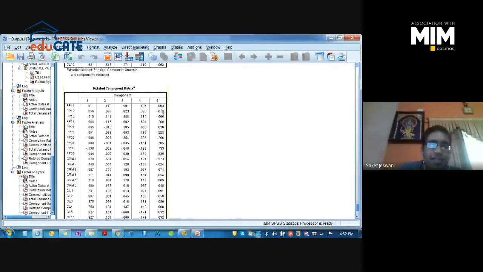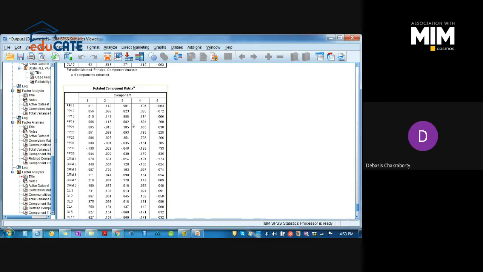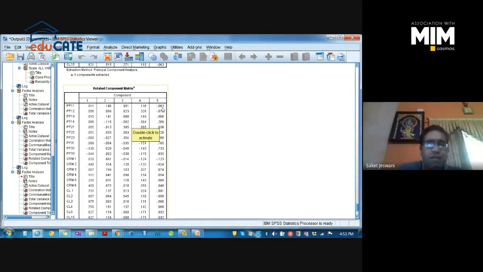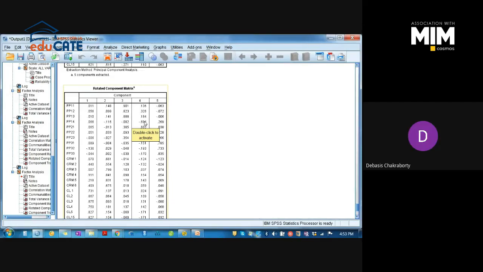No, we are considering the maximum value, 0.901. We are not concerned with this. Even if it is showing negative, we are not concerned about that. We are only concerned with 0.901, which is maximally explained in factor 3. In the PP14 case, the maximum is explained in factor 4, but again it is negative. That's why.